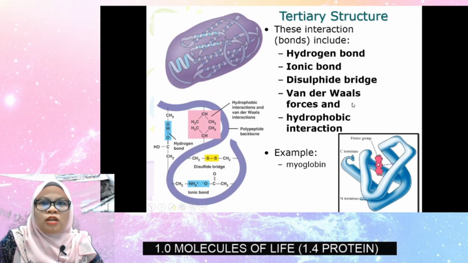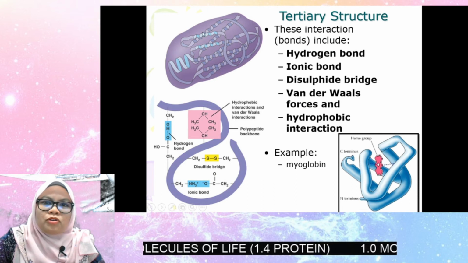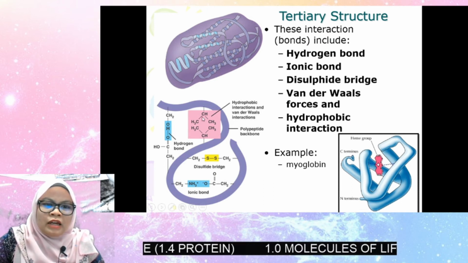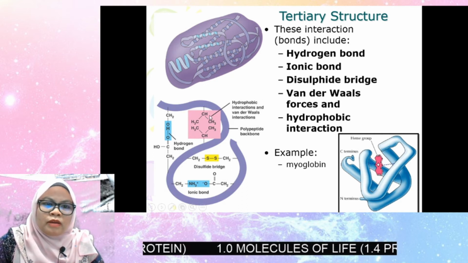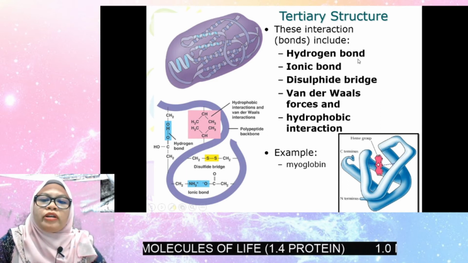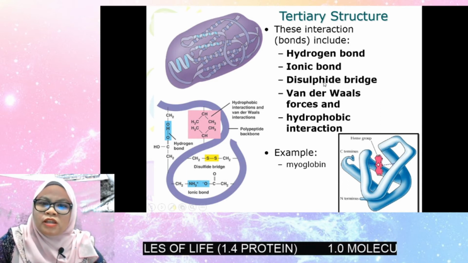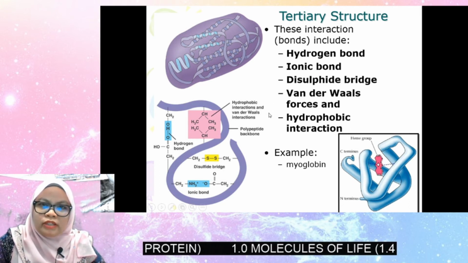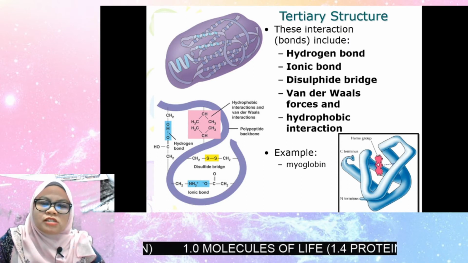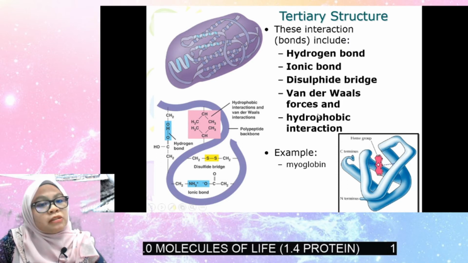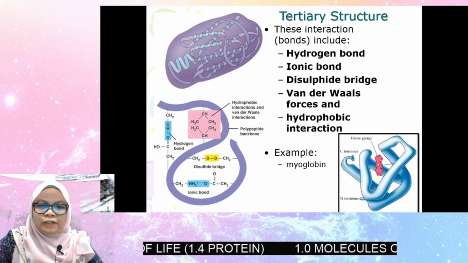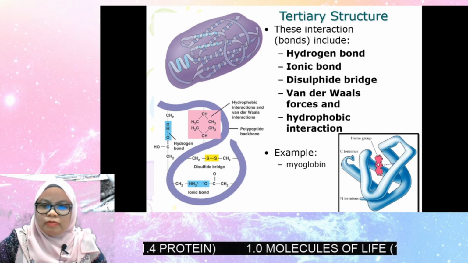To maintain this shape, the bonds are formed between the side chains of the amino acids. We have hydrogen bond, ionic bond, disulfide bridge, van der Waals forces, and hydrophobic interaction. You need to remember all of this. The tertiary structure is maintained by hydrogen bond, ionic bond, disulfide bridge, van der Waals forces, and hydrophobic interaction. An example is myoglobin.